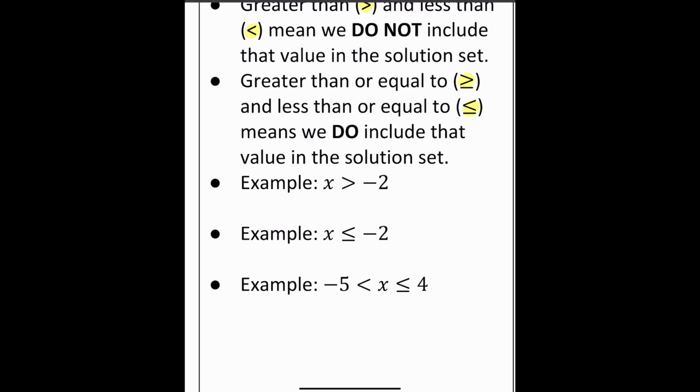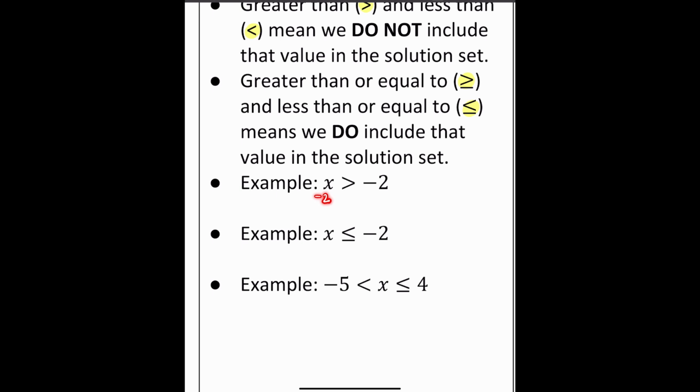So if we have something like x is greater than -2, well, what numbers are greater than -2? I can think of, let's say, -1, 0, we can also say 1, 1.5, 2, and so on and so forth. Those numbers are greater than -2. But what if I said that x is -2?